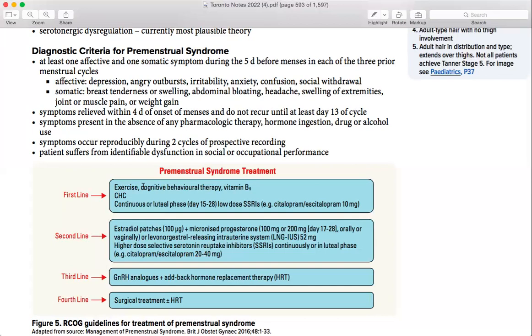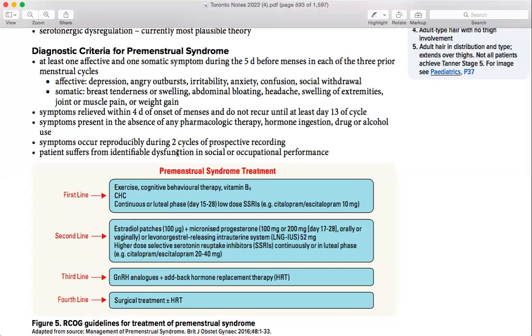Next comes symptoms relieved within 4 days of the onset of the menses. If it starts 5 days before, then it should be relieved 4 days after. She will say that it started 5 or 7 days before the menses, but after 4 days of the menses it stops. And I have tried a lot of things and nothing is working for me so far. So you will know that this is premenstrual syndrome. It does not occur until at least day 13 of the cycle. Symptoms are present in the absence of any pharmacological therapy, hormonal ingestion, drug, or alcohol use.